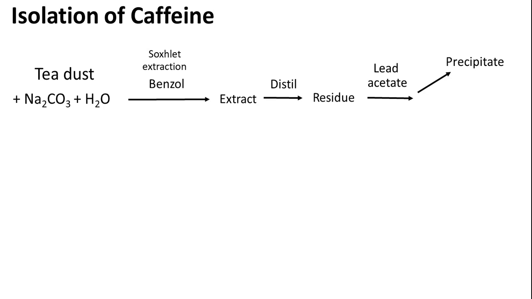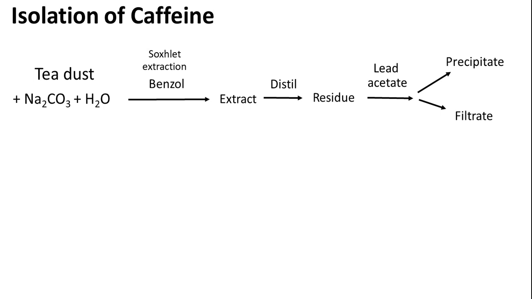That free alkaloid will be extracted with the organic solvent, but along with it, other organic compounds will also come, especially polyphenols. So they have to be removed from the extract. We add lead acetate, which will form insoluble complexes with polyphenols, and they can be separated as a precipitate.